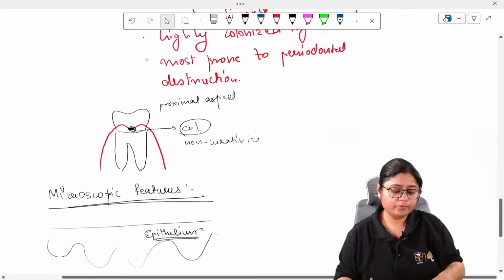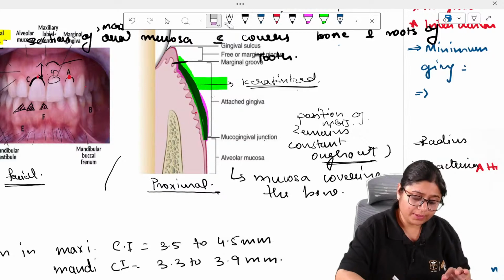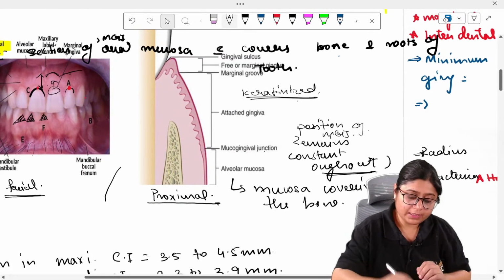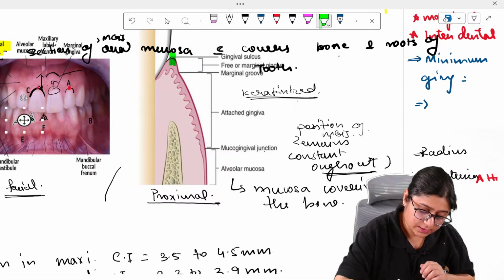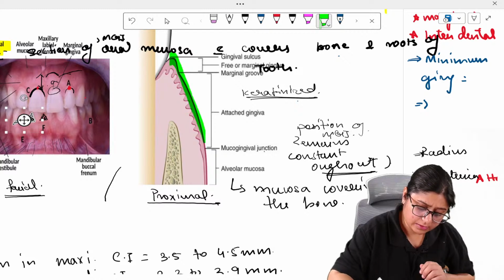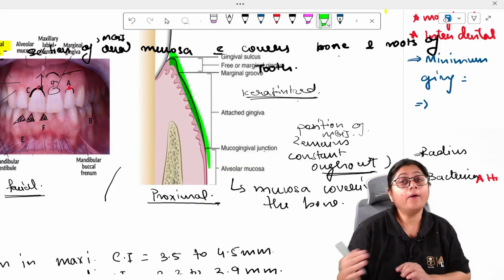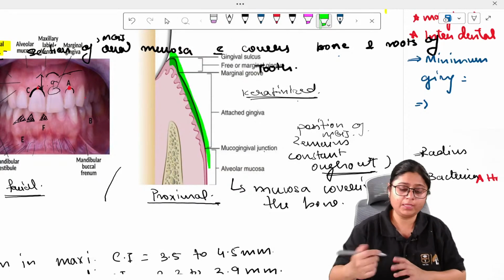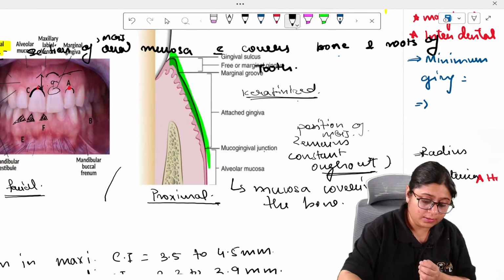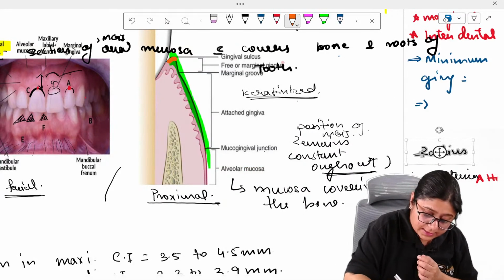Okay, so first quickly let me tell you where these epithelia are situated. The epithelium covering this part, on the outer aspect of the gingiva into the oral cavity, is your outer oral epithelium. Next comes your sulcular epithelium.